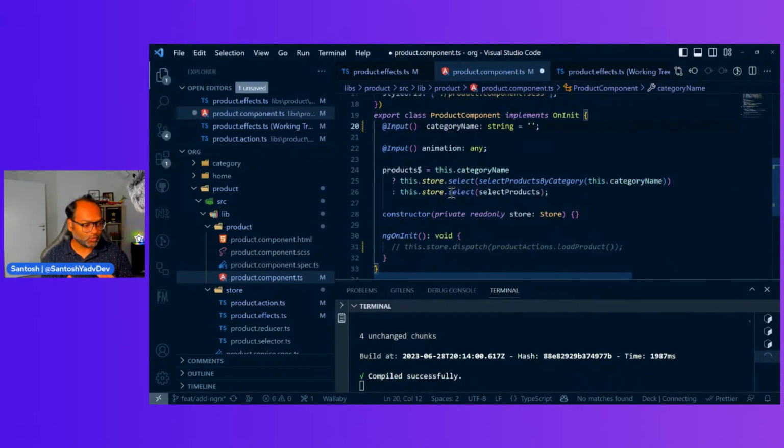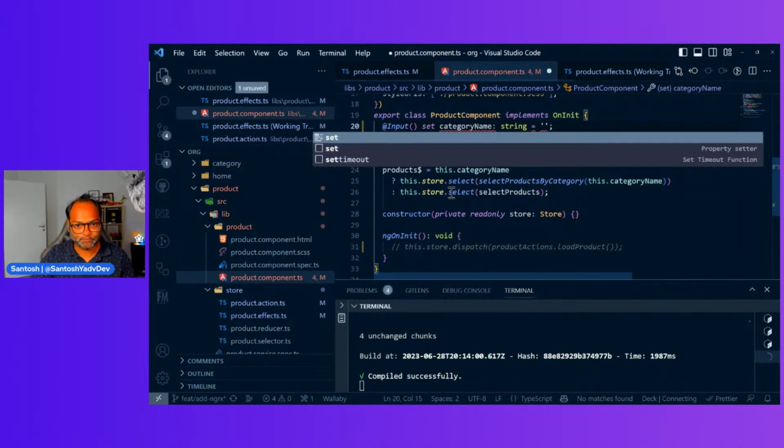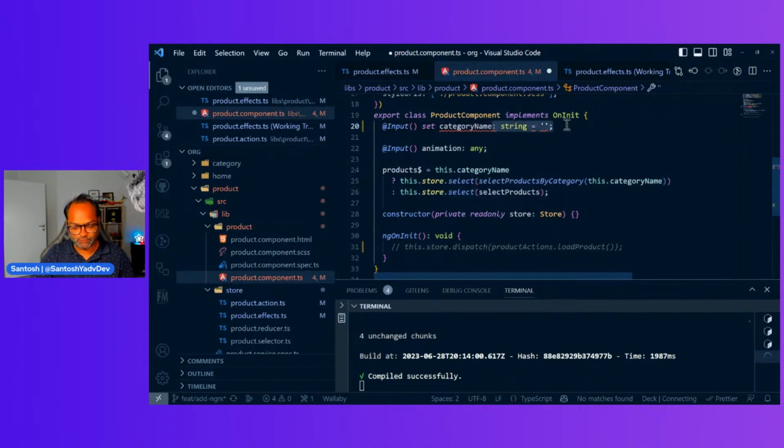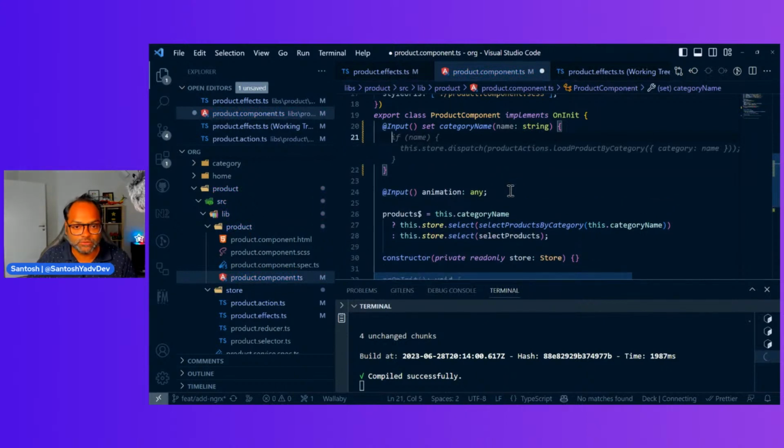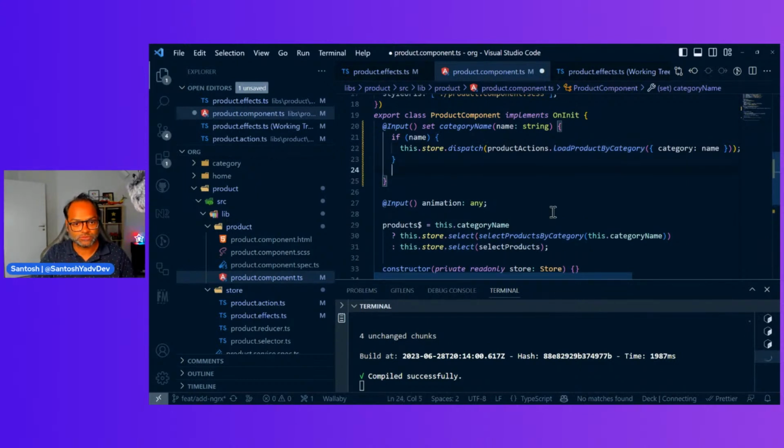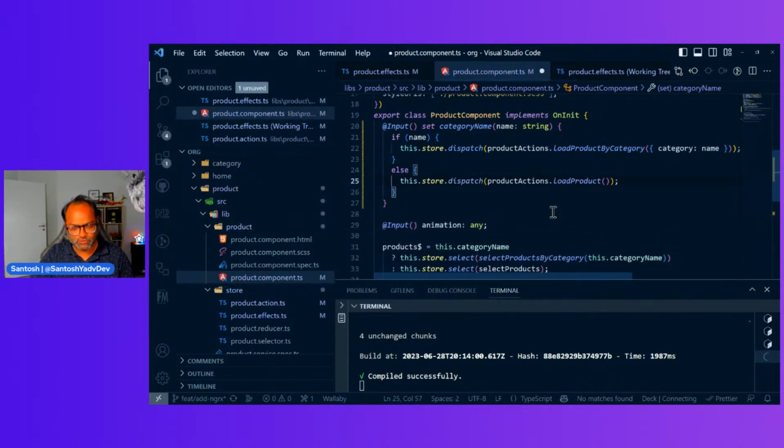So I'm going to use a TypeScript setter. So I can say this is set, and then it becomes a function category name. And this is name as string, and we dispatch the event here. So if we say if the name is available, we pass load product by category, or we use else. I mean, of course, we can use ternary operator, but as of now, let's go with this.